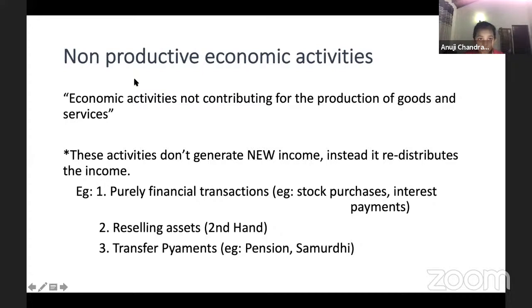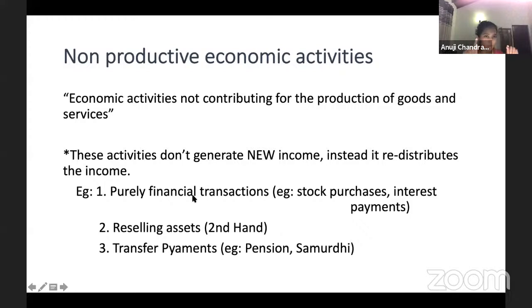So non-productive economic activities. Non-productive economic activities are the economic activities which are not contributing to the production of goods and services. Like I said, productive is contributing to the production of goods and services. Non-productive is not contributing to the production of goods and services. So these activities, guys, obviously do not create a new income. Instead of creating something new, they will redistribute the income. For example, purely financial transactions.